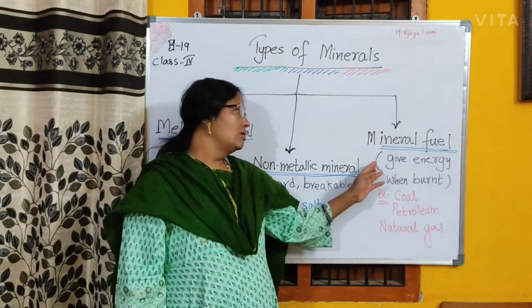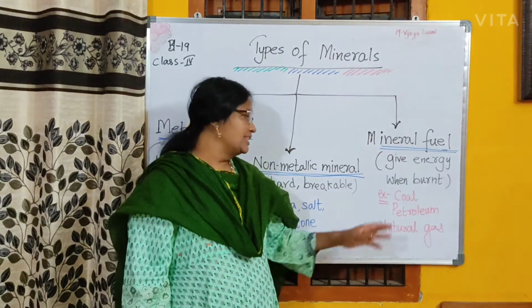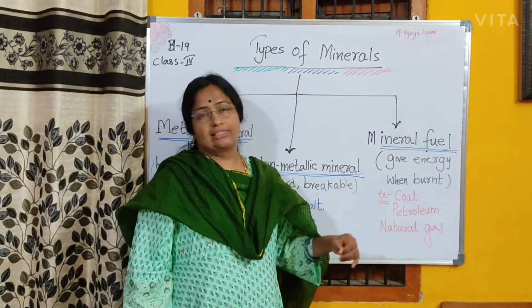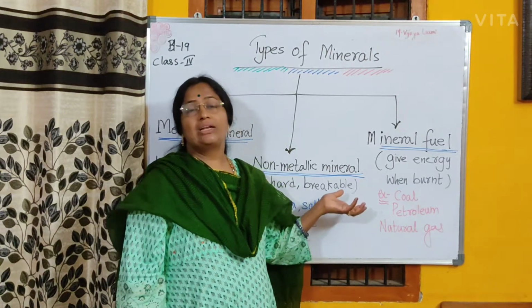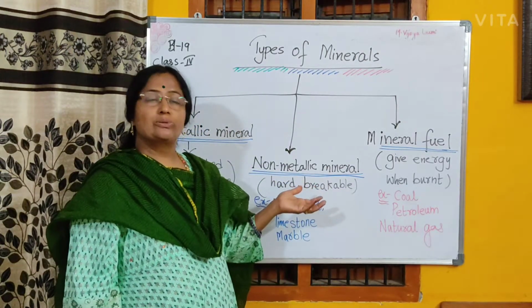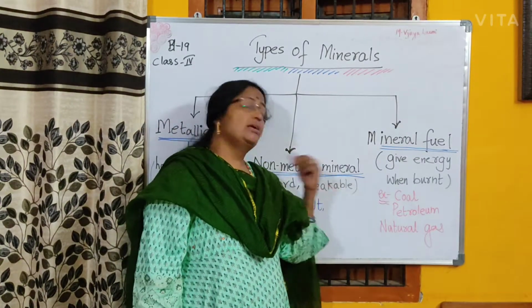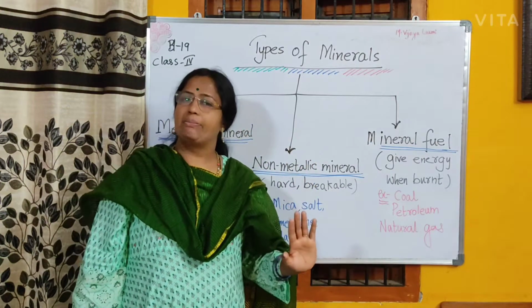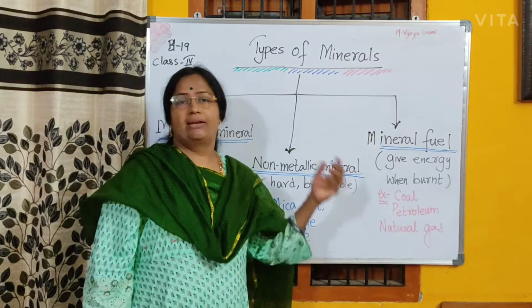Mineral fuels give energy when they are burnt, for example coal, petroleum and natural gas. Petroleum, when it is burnt, helps the vehicles to run and many other machines also to run. Natural gas, we all know what it is used for. So, the three types of minerals are metallic minerals, non-metallic minerals and mineral fuels.